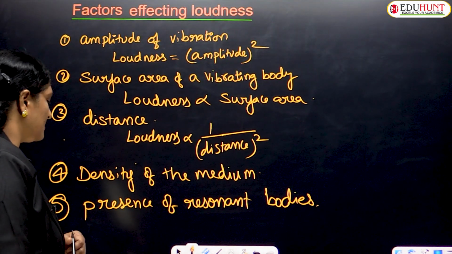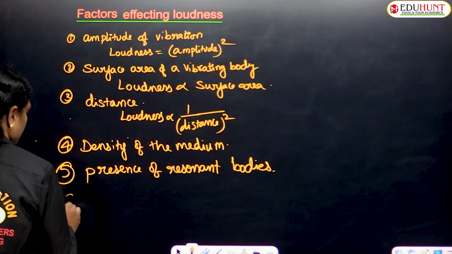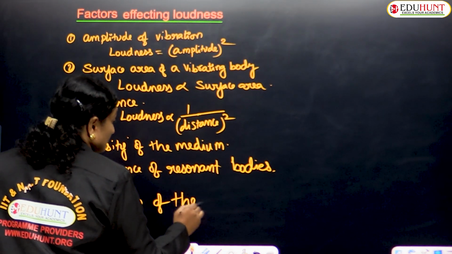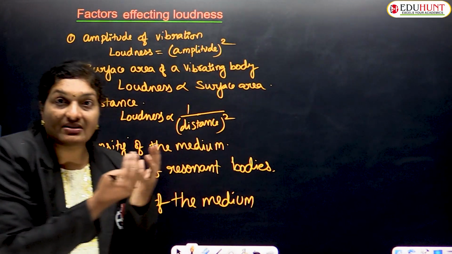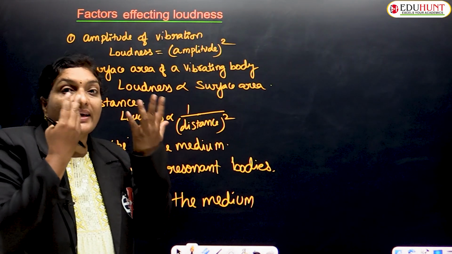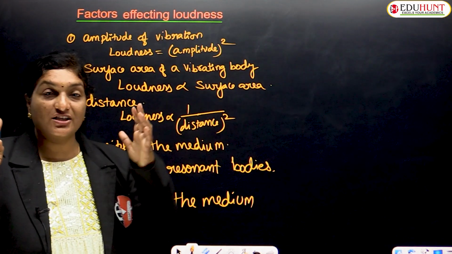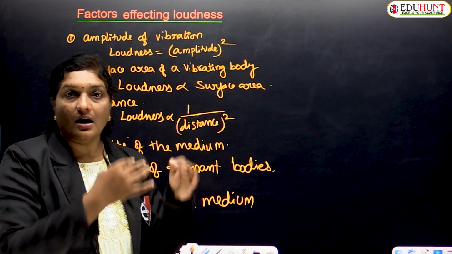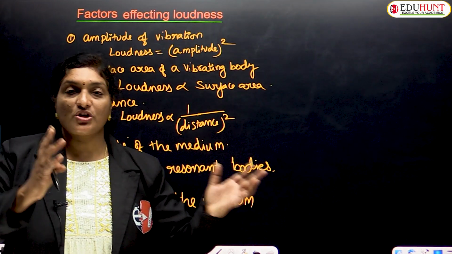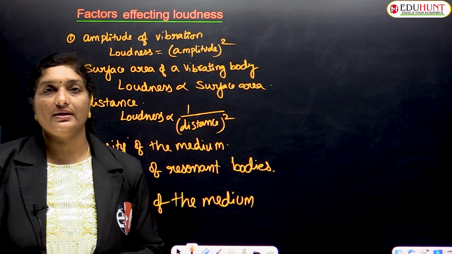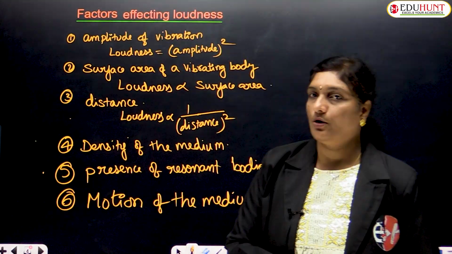Not only this, children, loudness also depends upon the motion of the medium. How does the motion of the medium matter? Look at the wind. If the wind approaches us, the sound also travels along with the wind, and hence we hear a louder sound. Whenever the wind blows away from us, we hear a smaller amount of sound, or the loudness is decreased. So because of the motion of the wind, the loudness of sound is affected. These are the factors on which loudness depends. I hope you understood, children.